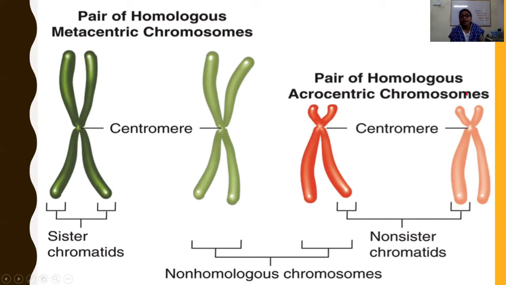Here is a pair of homologous acrocentric chromosomes. The centromeres are present towards one end, not the extreme end, but towards one end.